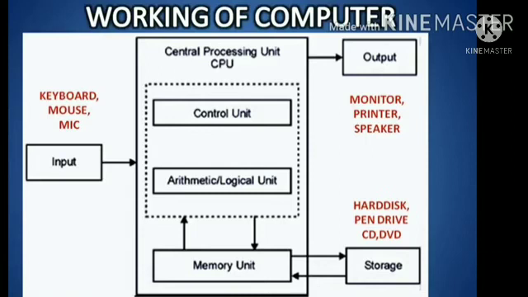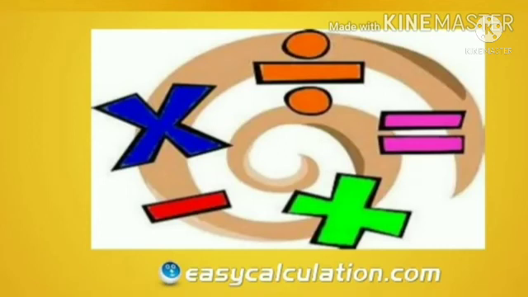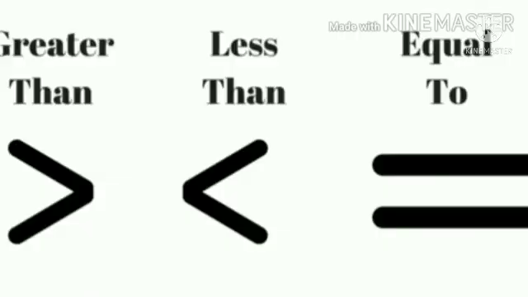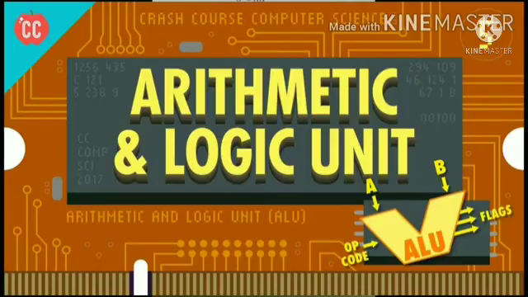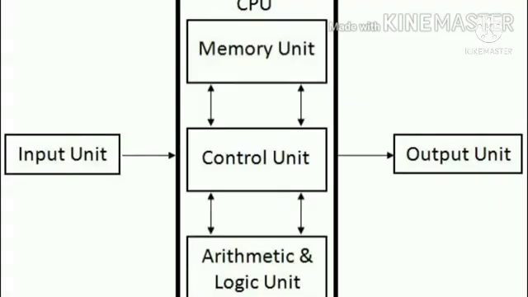This unit performs all the arithmetic calculations and logical comparisons. The arithmetic calculations include addition, subtraction, multiplication and division. Logical comparisons are greater than, less than and equal to, etc. All data are sent here for processing and after manipulation, it directs the result to memory unit.